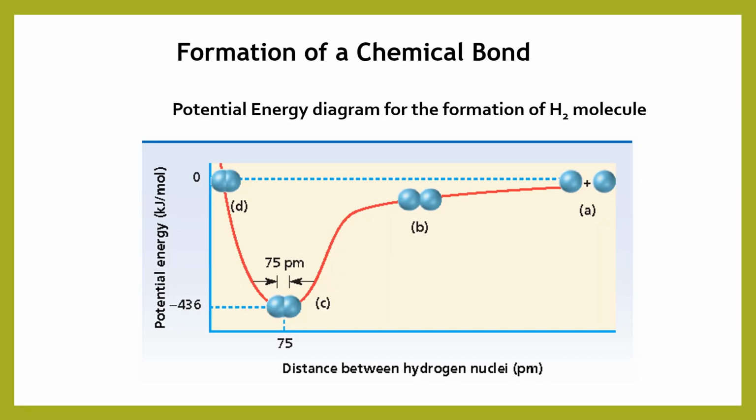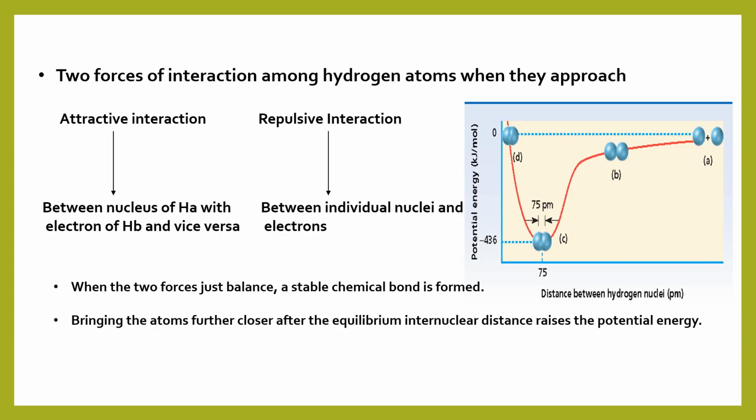Now let's see the formation of a chemical bond. In order to represent the formation of a chemical bond, let's take the potential energy diagram of a hydrogen molecule. We know that the hydrogen molecule comprises a single covalent bond between two hydrogen atoms, and this diagram is a plot of potential energy versus internuclear distance between the two hydrogen atoms. From the diagram, it is clear that at higher internuclear distance, the two atoms have high potential energy.